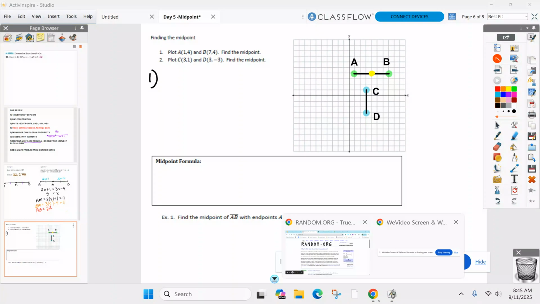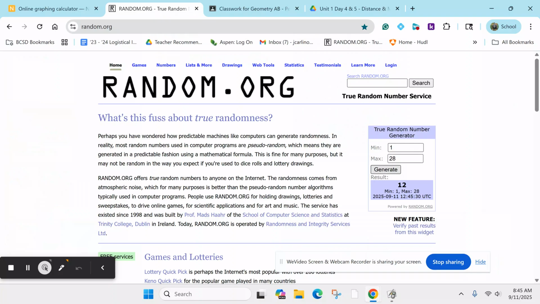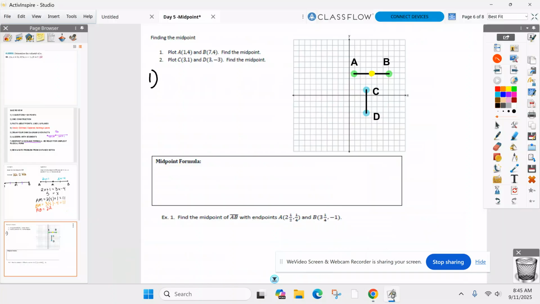When you have the midpoint of AB, what point is in the middle there? Name the point, not how long it is. Leo, back to you. 4, 4. Yep. So the midpoint of AB is 4, 4. Good, everyone? And then go ahead and do the same thing for CD for me.